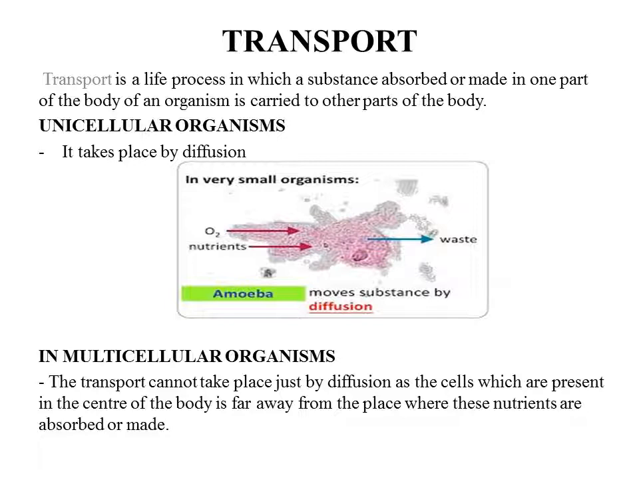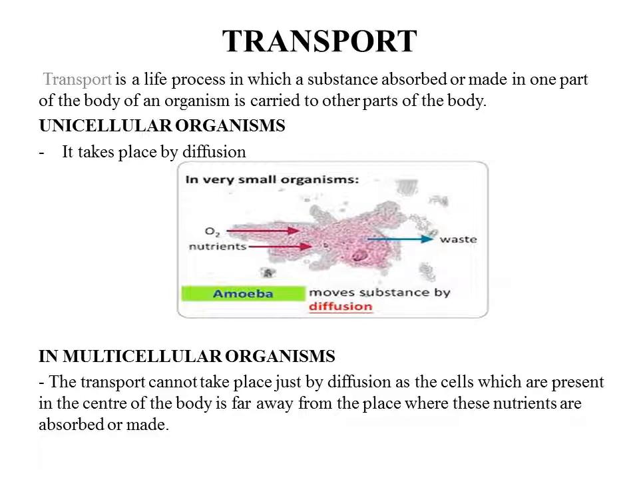So when we talk about transport in living organisms, it is the transport of the substances that have been absorbed, like water, or the substances which have been prepared, like the food prepared in the leaves of the plant, and that has to be carried to various parts of the body. So transport is a life process in which substances absorbed, that is water and minerals, or made in one part of the body, like your leaves make food, are carried to other parts of the body.